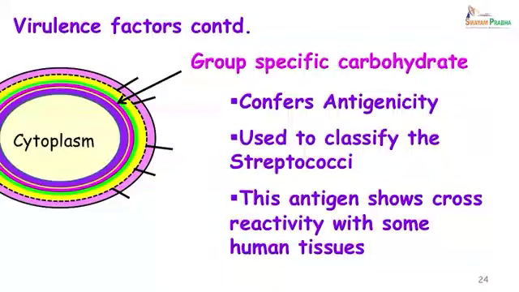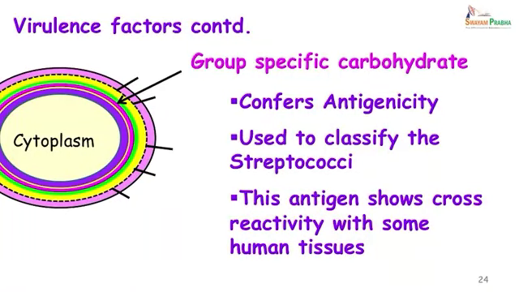So, basically what is done is the streptococci are put into a liquid medium like Todd-Hewitt broth, and after a process of treatment with different chemicals, we extract this carbohydrate antigen, and this is then made to react with antisera to determine which particular antigen is present in the streptococci. And this in group A streptococci shows cross reactivity with certain human tissues and is responsible for some of the post streptococcal infections.